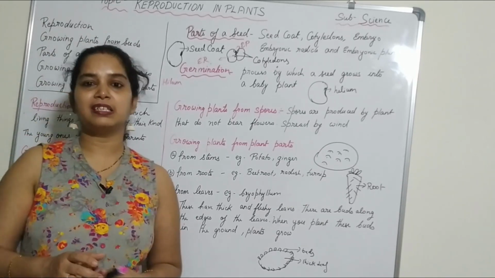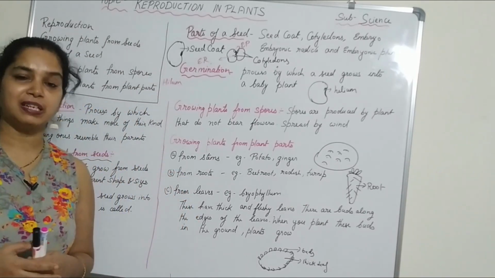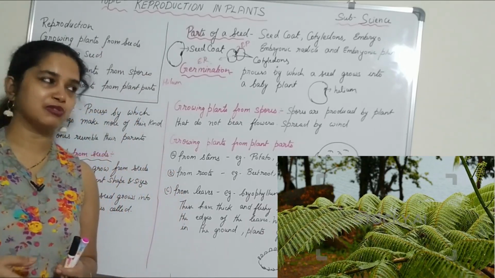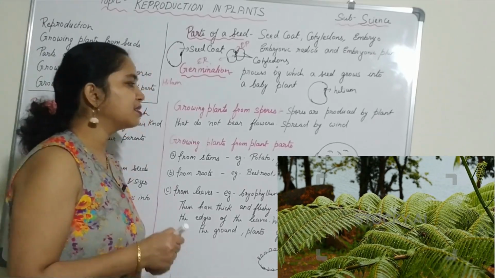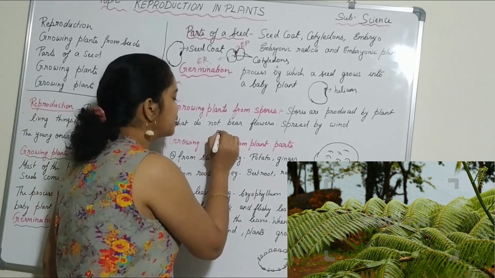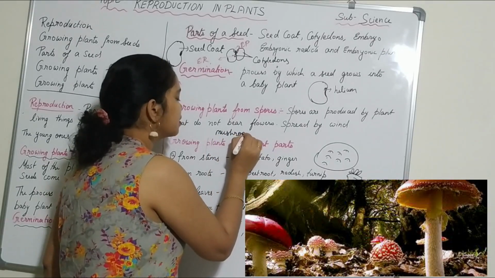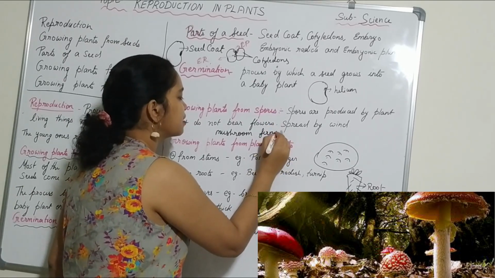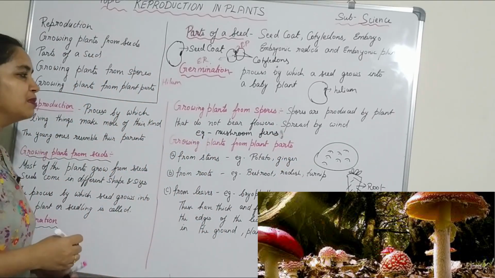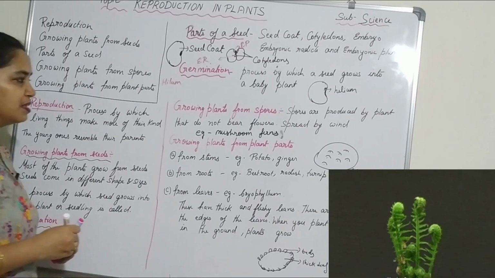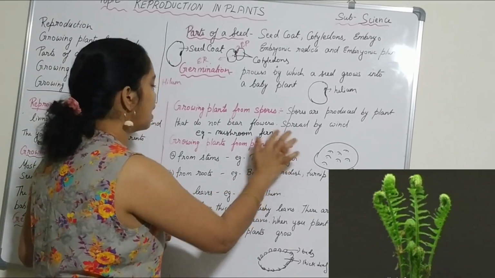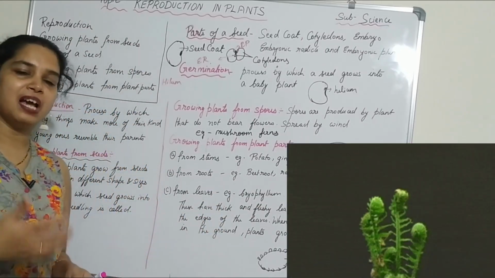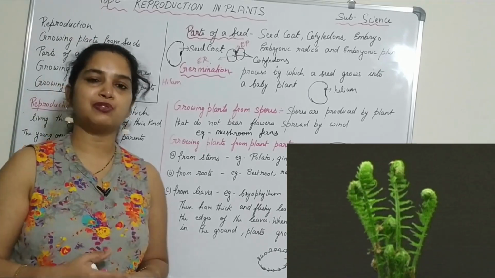Now, seeds give rise to plants, but there are many plants which are not grown from seeds; they are grown from spores also. What are the plants that grow from spores? The examples of plants that grow from spores are mushrooms and ferns. Spores are produced by plants that do not bear flowers. When a plant does not have any flowers, it produces spores so that it can reproduce through the spores.